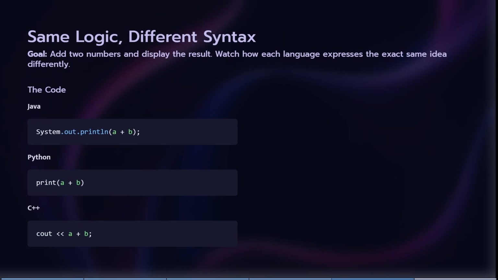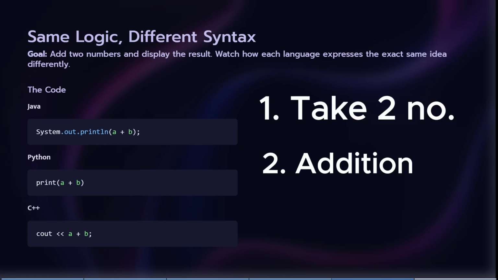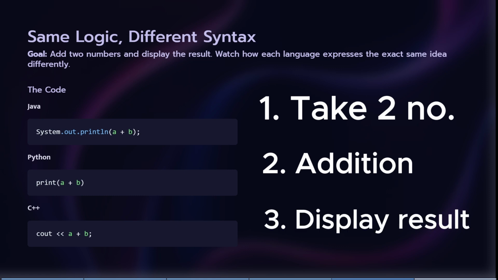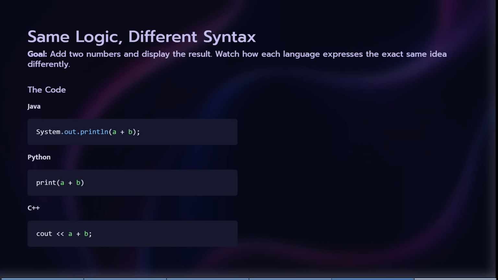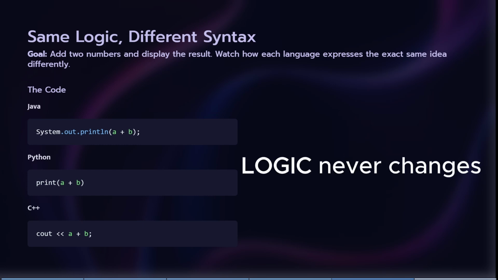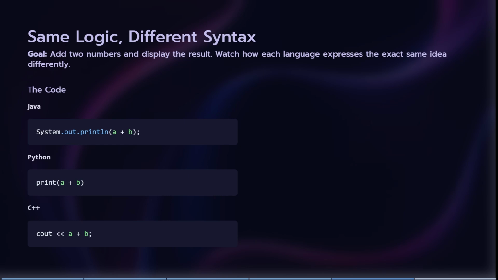The syntax looks different, but what are we actually doing? Just tell me. We are taking two numbers first. We are doing an addition operation, and then in the last step, we are showing the result, right? So the syntax may change, and it must change, but the logic never does. And that's one of the biggest lessons for a beginner.